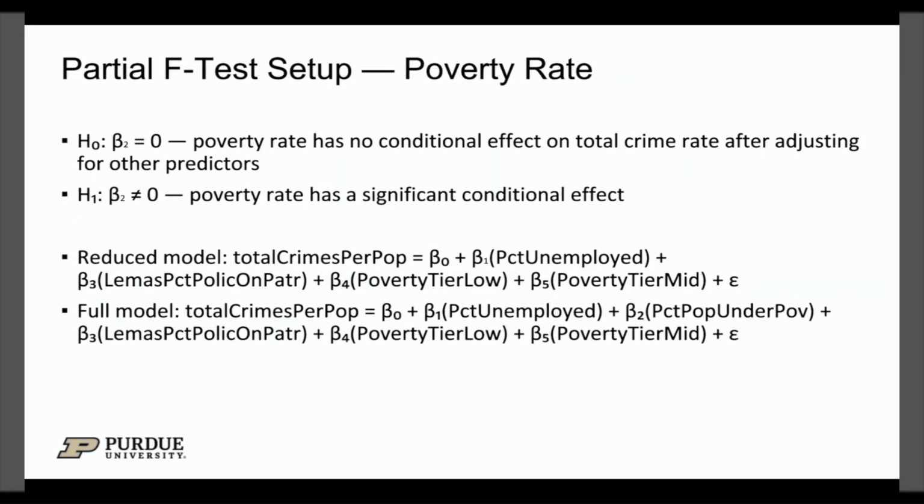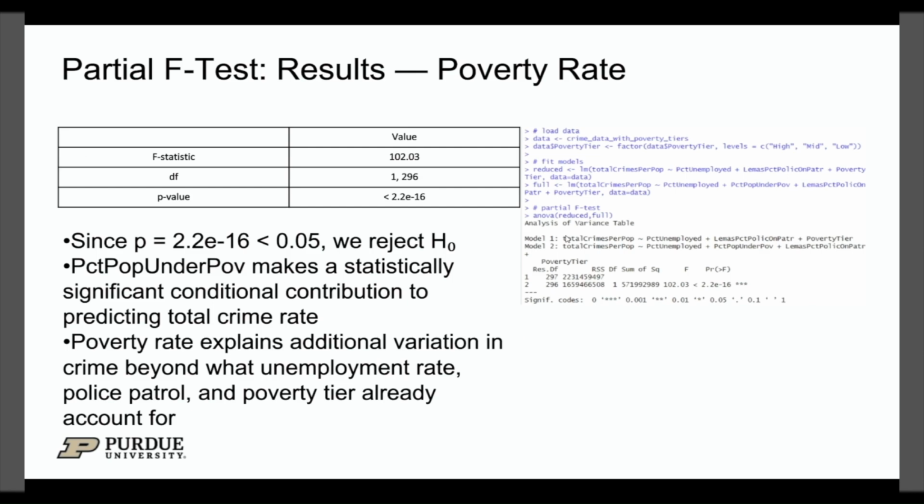So our null hypothesis was beta 2 equals 0. Poverty rate has no conditional effect on total crime rate after adjusting for other predictors. And of course, our alternative was beta 2 does not equal 0, i.e. has a significant conditional effect on crime rate. And here you can see the reduced and full models we used to test that. The only difference being that the poverty rate variable is included in the full model and not included in the reduced. And here is the code we used to do the testing and a quick summary.